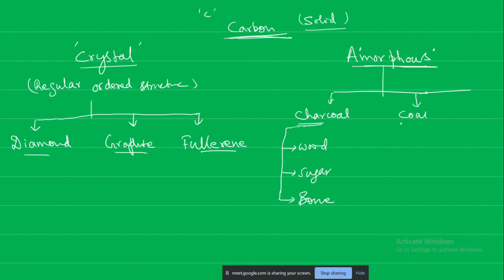Coal is natural, formed from excavation, and we can find it inside the earth's core. There are some other special forms of amorphous carbon that are found inside the earth's crust, or that can be made: coke and lamp black. We will see what these are. So in this way, there are two types: one is the crystal and one is the amorphous forms of carbon.